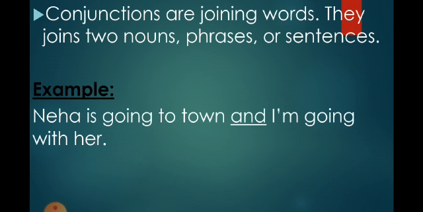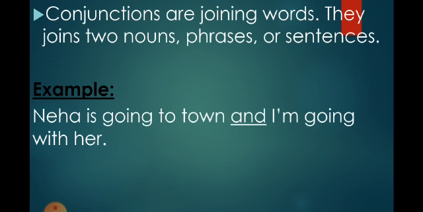Neha is going to town and I am going with her. So now here, and is what? Conjunction. See, Neha is going to town. I am going with her. These are two sentences, but with the help of and, we can join these two sentences together. So, Neha is going to town and I am going with her.